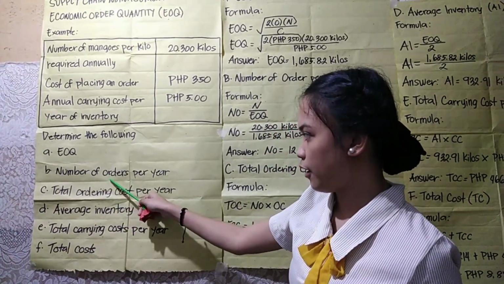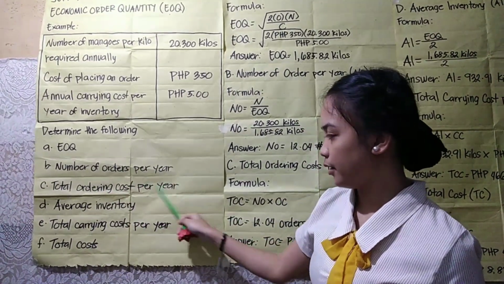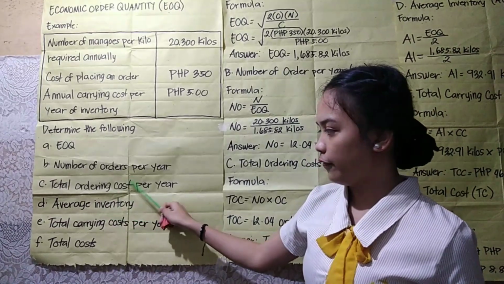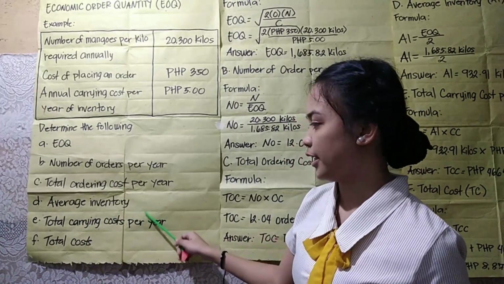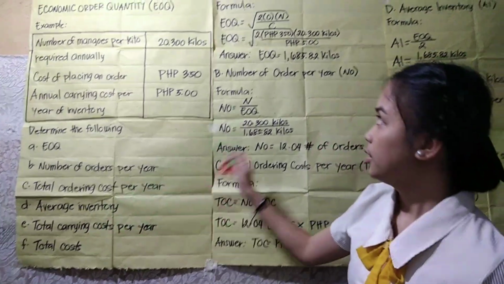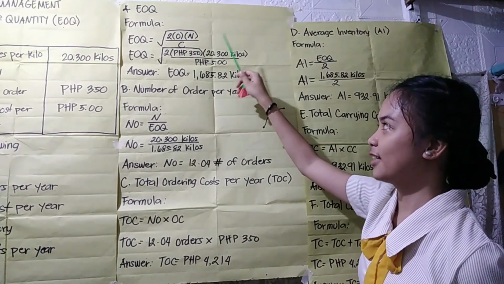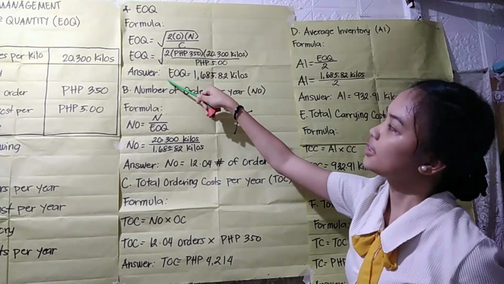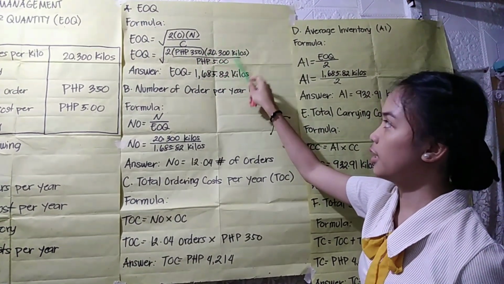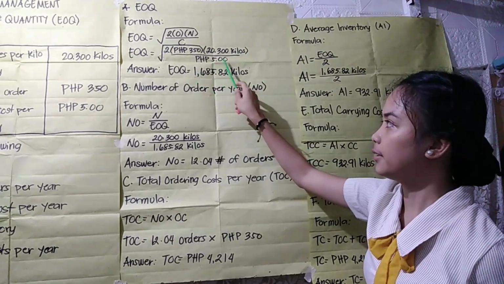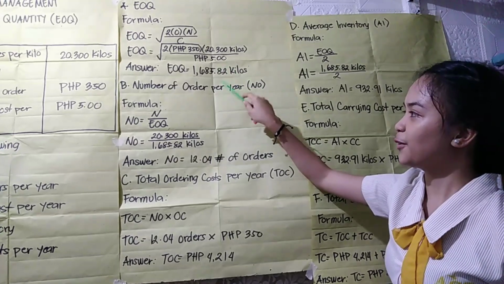B, number of orders per year. C, total ordering cost per year. D, average inventory. E, total carrying cost per year. And F, total cost. EOQ formula: square root of 2 times D times O divided by C. Square root of 2 times 350 times 20,300 kilos divided by 5 pesos. So, the answer is 1,685.82 kilos.